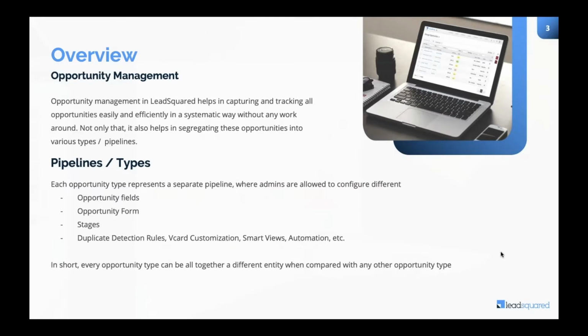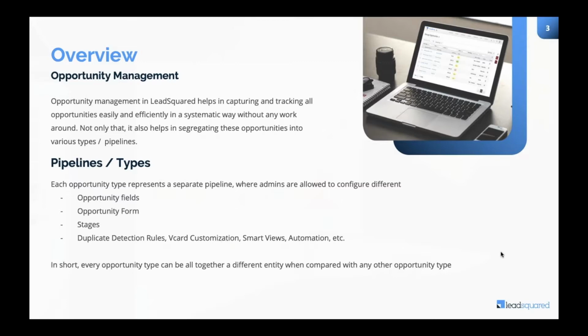Opportunity management helps you capture all the opportunities. So what are opportunities? An opportunity can be as simple as one person buying multiple products from you, and whenever this person comes back again with an inquiry to ask for a different product, that is an opportunity for you to sell something more. That's what opportunity management helps you do. It helps you track all your opportunities easily and efficiently in a systematic way, and there are no workarounds. It's as simple as you define your pipelines, you define different types of opportunities, and you get started.